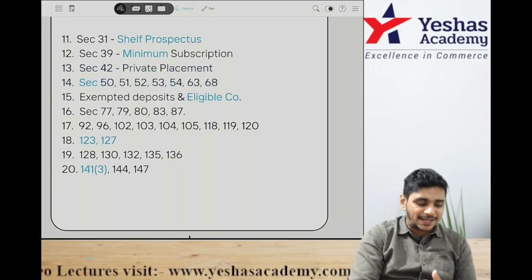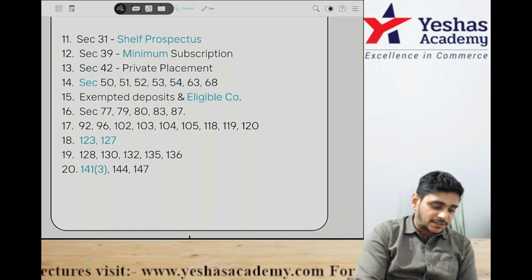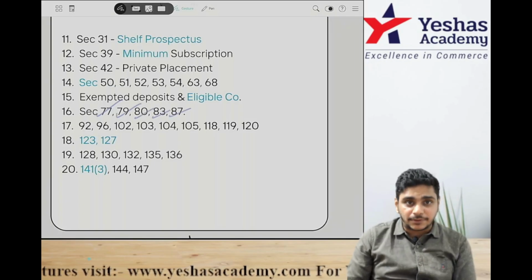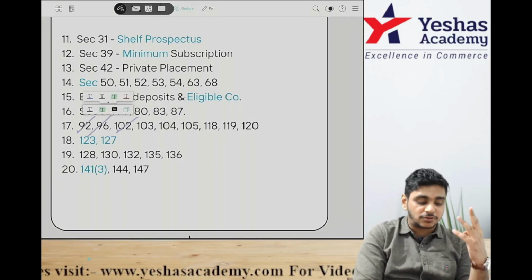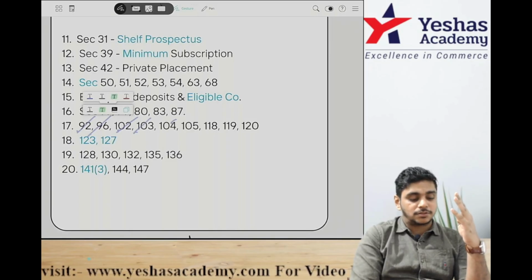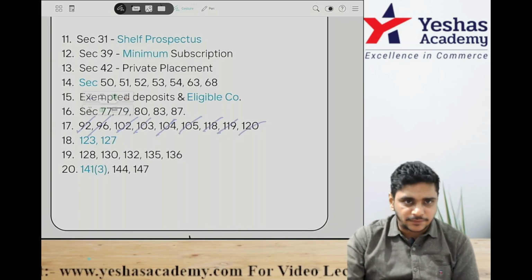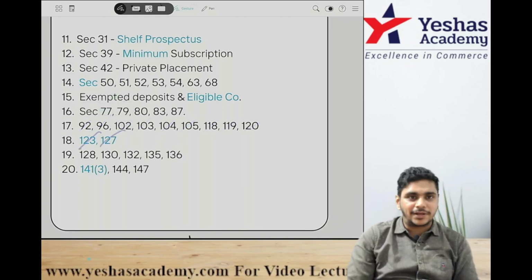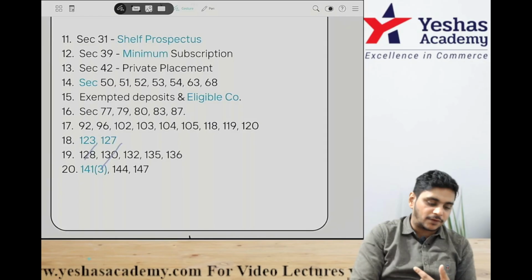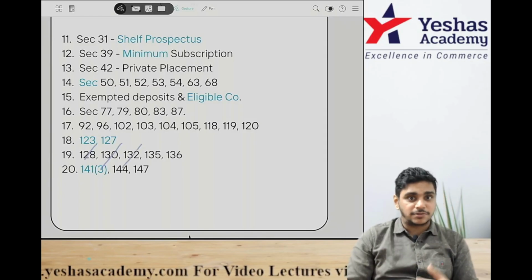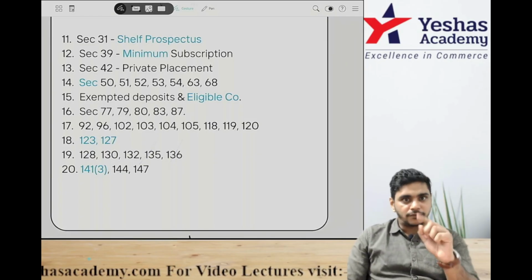Then the definition of deposits, the list of exempted deposits and the definition of eligible company. They can definitely test you in MCQ. Then Sections 77, 79, 80, 83, 87. This is the charges chapter. Then in meetings: Section 92 annual return, 96 AGM, 102 explanatory statement, 103 quorum, 104 chairman, 105 proxy, 118, 119 minutes, 120, and the contents of AGM. In the dividend chapter, Sections 123 and 127. In the accounts of company chapter, Section 128, that is books of accounts, 130 reopening, 132 NFRA, they can test you in MCQ also, 135 CSR, 136 will talk about circulation of FS.